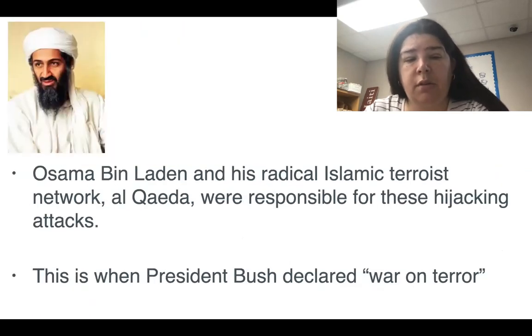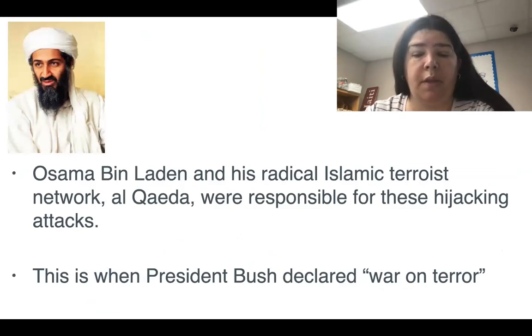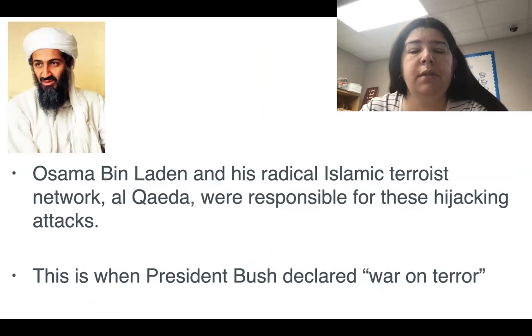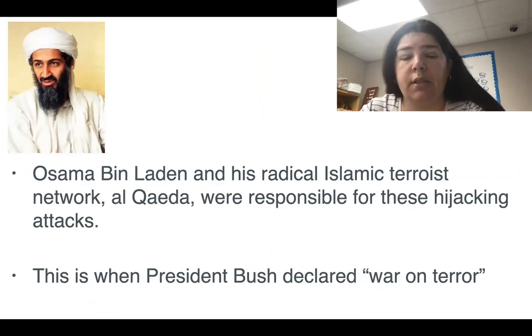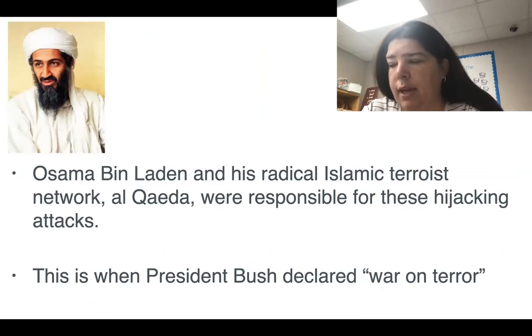And this person, Osama bin Laden, was the person that was responsible for all of this. We call him a radical Islamic terrorist. And he was a leader, and the name of the organization was Al Qaeda. And when they found out that he was responsible for these hijackings and this devastation, President Bush declared war, and they called it the War on Terror.